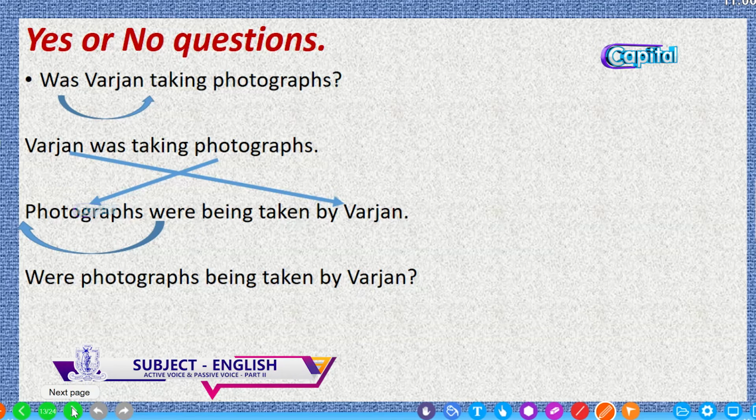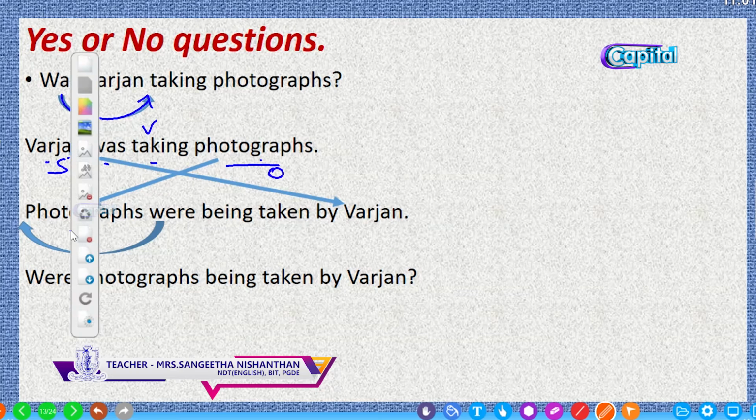And for yes or no questions, as we looked earlier, we should change it into the statement word order and then change it into passive voice. Again, make them into questions. So, was Virgin taking photographs? The verb was after the subject earlier. So, Virgin was taking photographs. It is the statement, affirmative. Change it into passive. Who? Virgin. What was he doing? Was taking. What was he taking? Photographs, object. So, bring the object to the beginning, photographs.